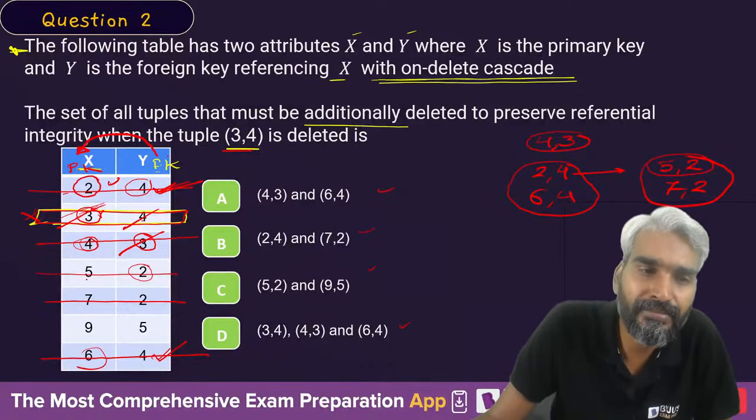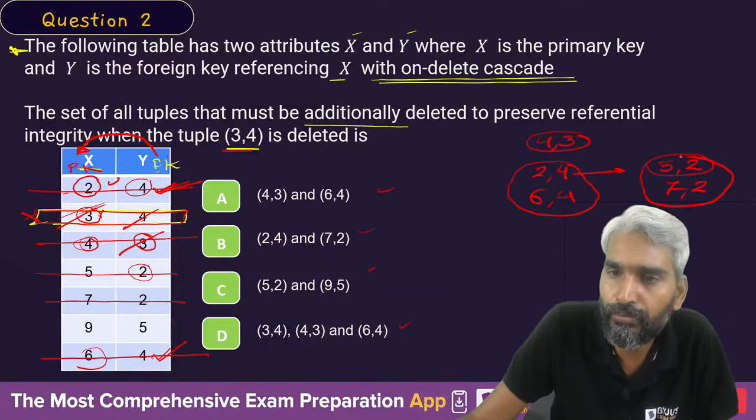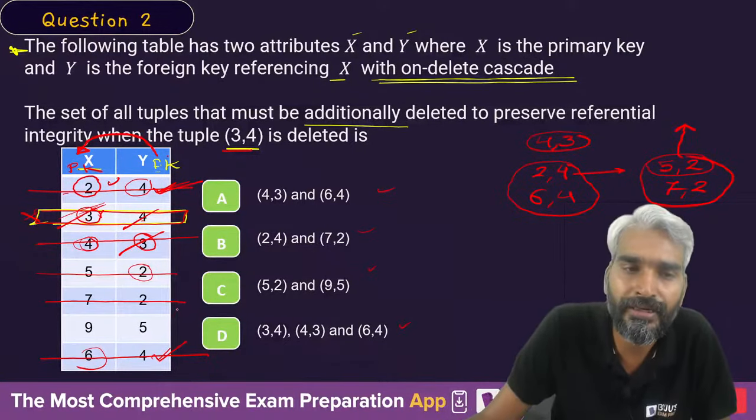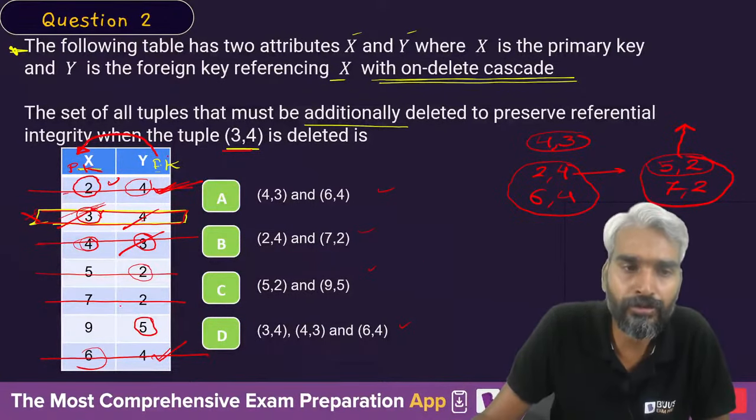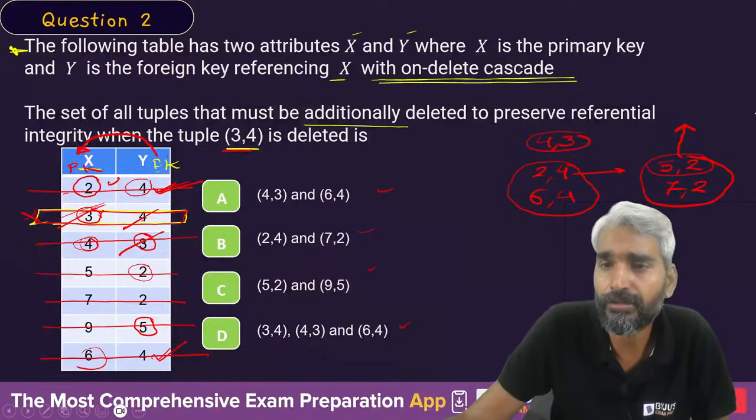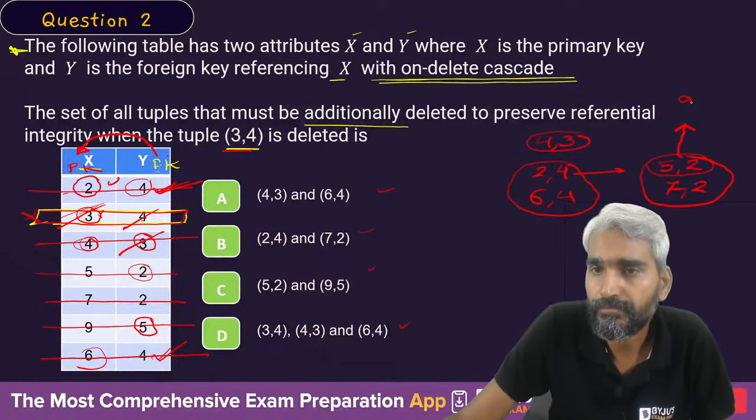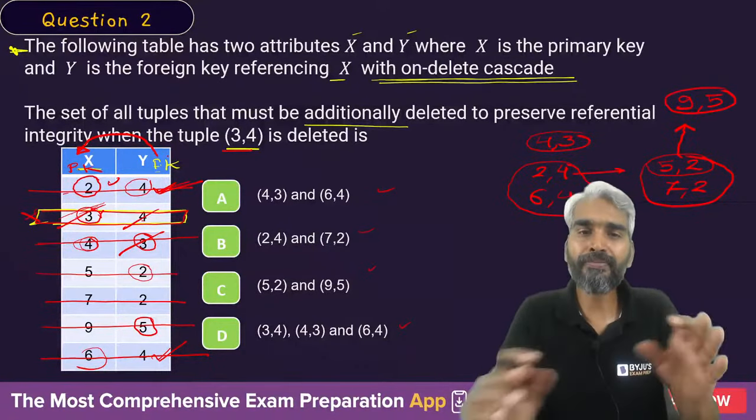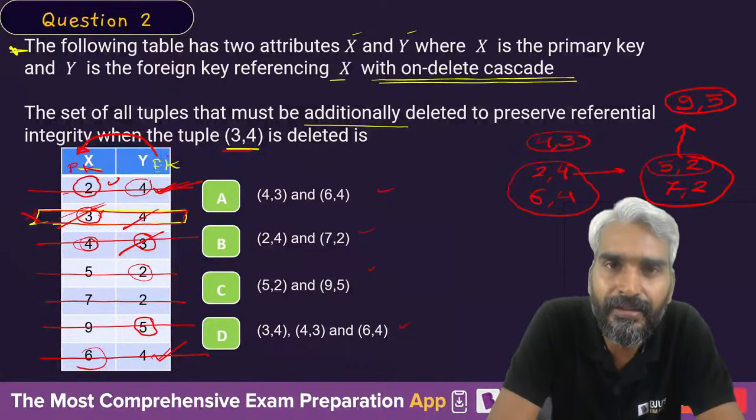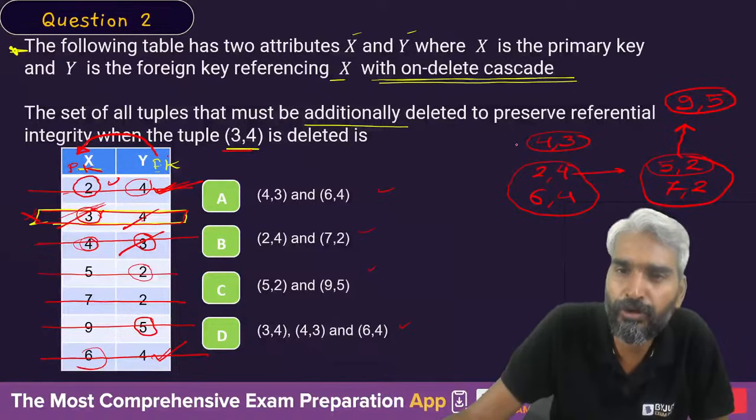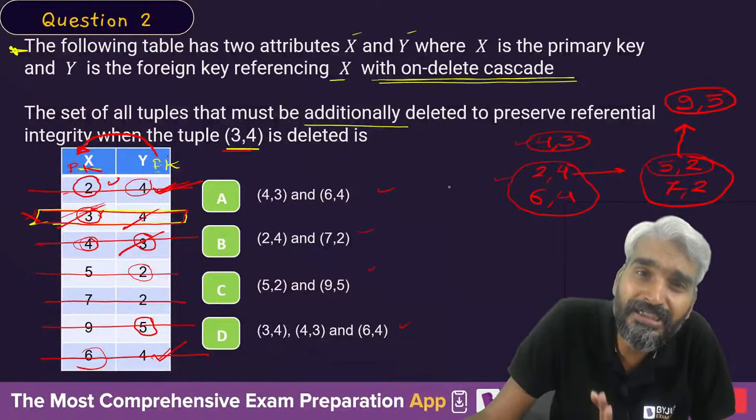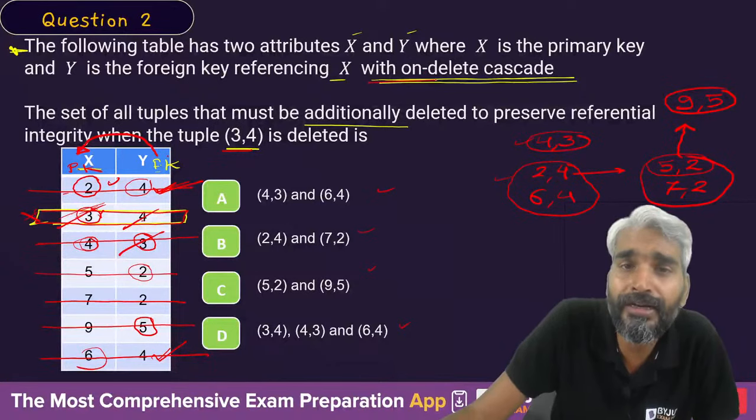Now because you have deleted this 5, 2, you will also have to delete the tuple in which 5 is appearing at the foreign key attribute. So you will also have to delete 9, 5. Yes or no? Perhaps there is no option given in the exam which corresponds to the correct tuple deletion. But you just need to understand the concept of on delete cascade.